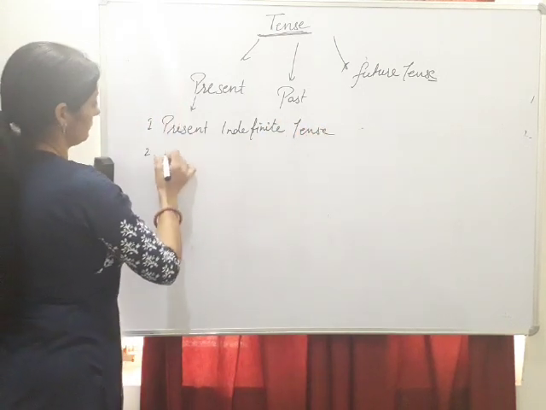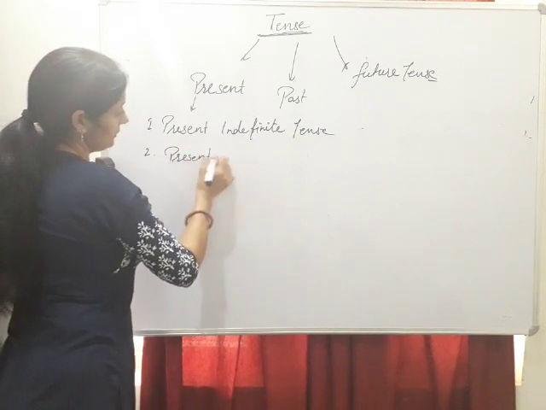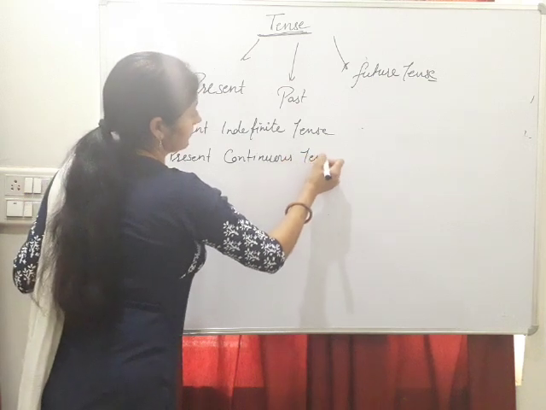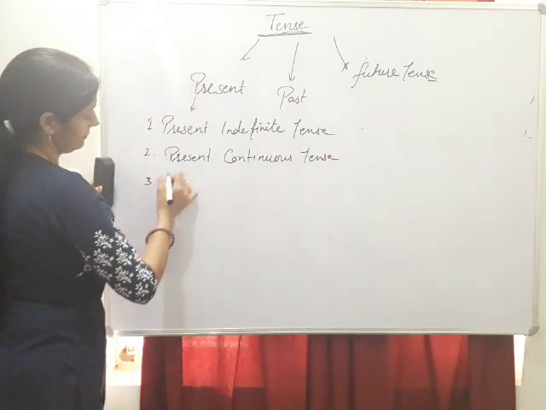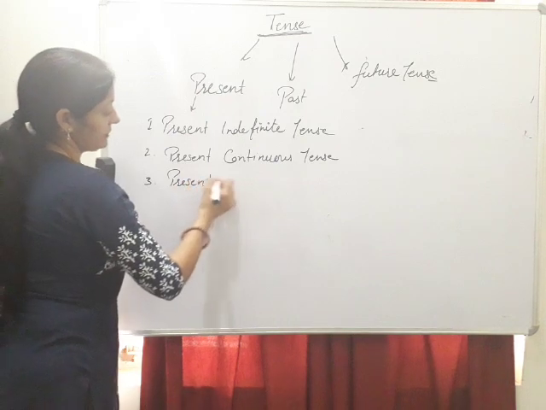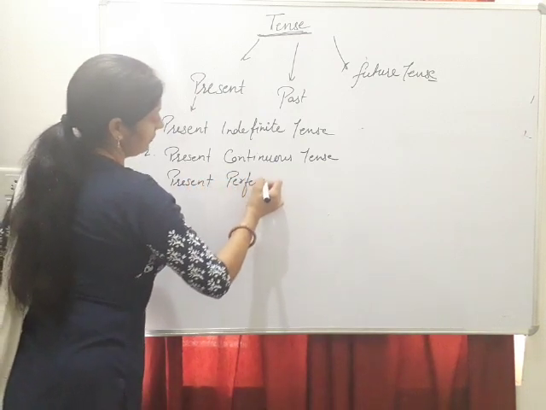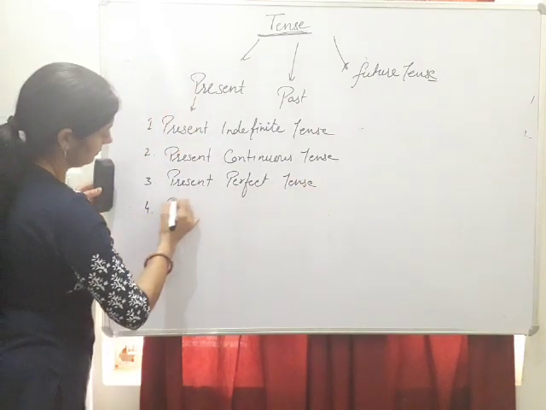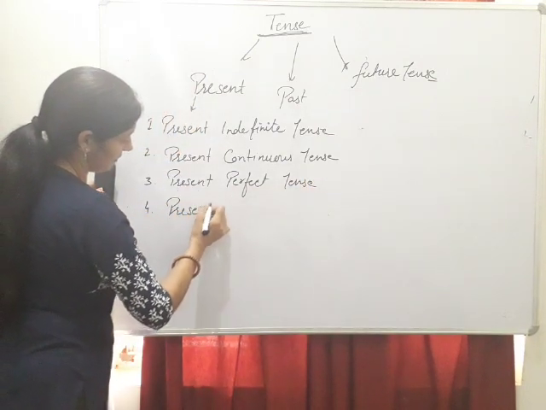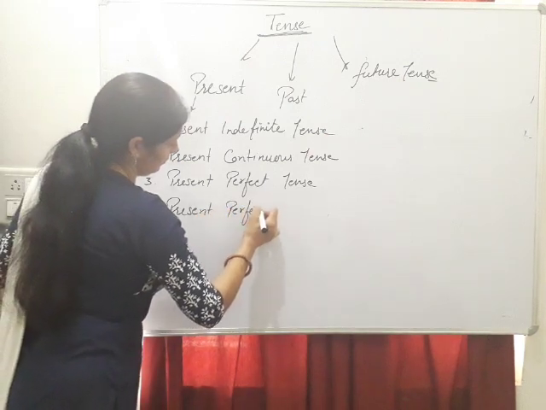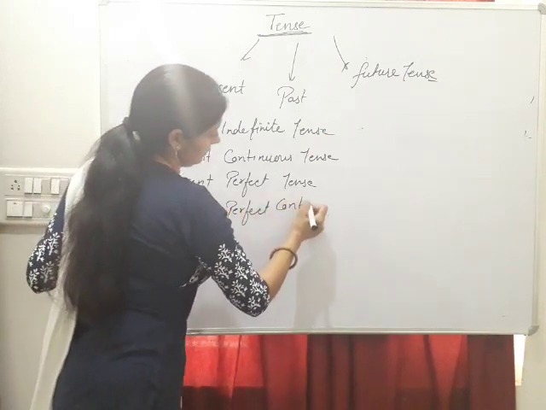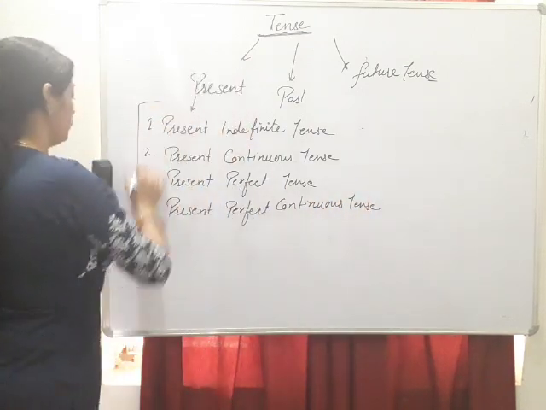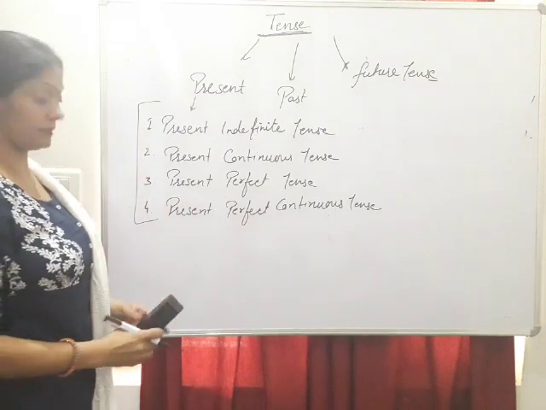Second is present continuous tense. Next, present perfect tense. And the last is present perfect continuous tense. These are the four subforms of present tense.